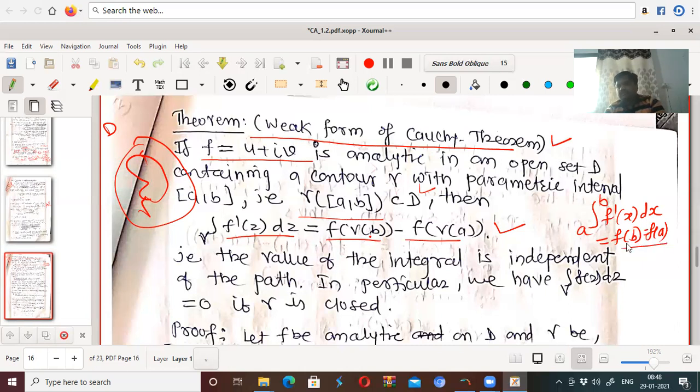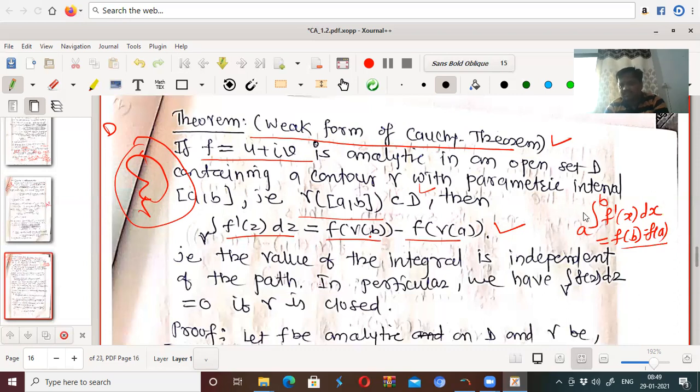So you have this formula in real variable functions, the real definite integral, and this is parallel with it. Integral over gamma of f dash of z dz equals f of gamma at b minus f of gamma at a.